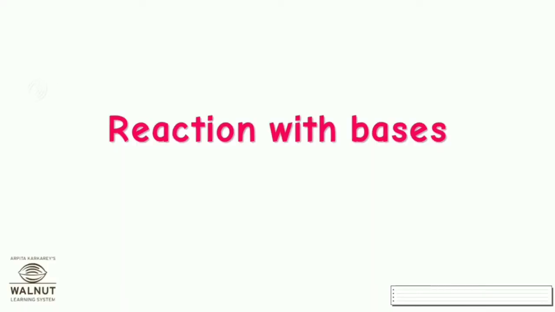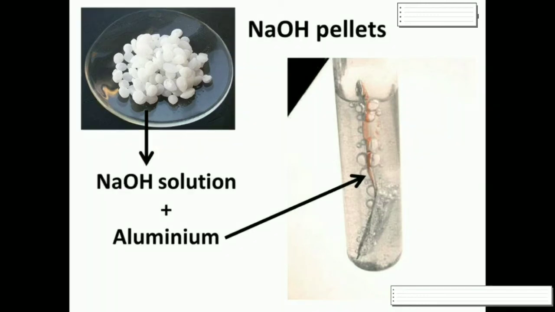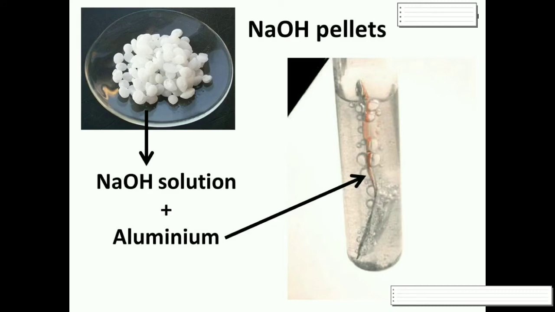Next is reaction with bases. First of all, we have to prepare a fresh solution of sodium hydroxide by using sodium hydroxide pellets. The pellets should be handled with a plastic spatula as sodium hydroxide is very dangerous. It may burn your skin. After we prepare the solution, we have to put a piece of aluminium in the test tube. If a burning matchstick is brought near the mouth of the test tube, we will observe that gas is coming out and it will burn with a pop sound.